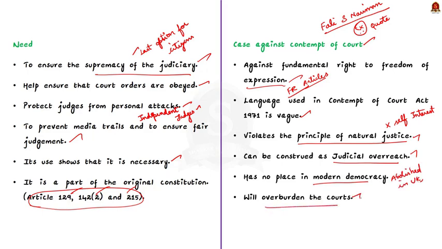Already our judiciary is plagued with a huge backlog. So the high number of contempt cases pending in various high courts and the Supreme Court further overburden the judiciary. So to conclude, we can say that the scope of the contempt must be limited to willful disobedience of directions or judgments of the court. Also, steps must be taken to remove the scandalizing the court part, and the language defining contempt must be more clear so that the discretion in interpretation can be avoided.